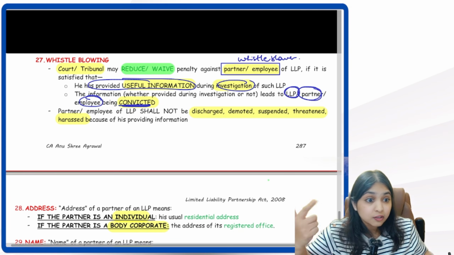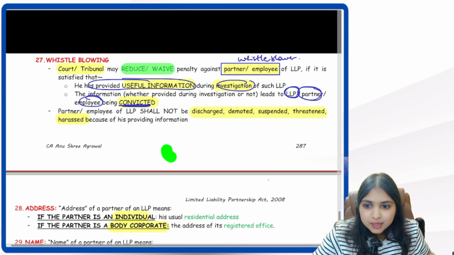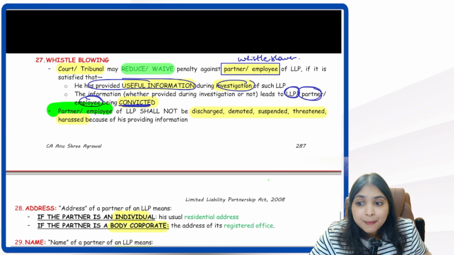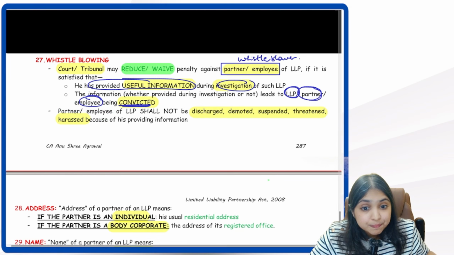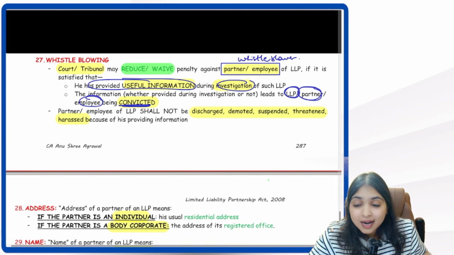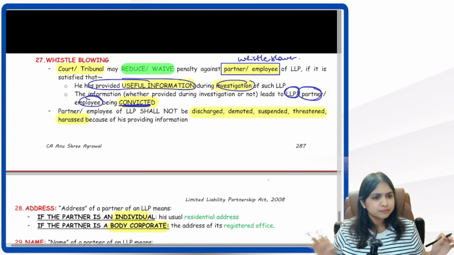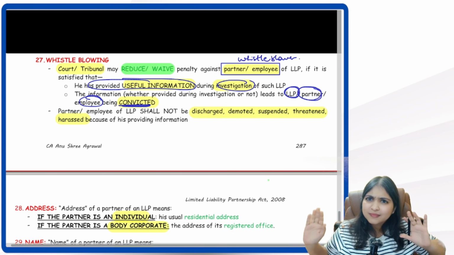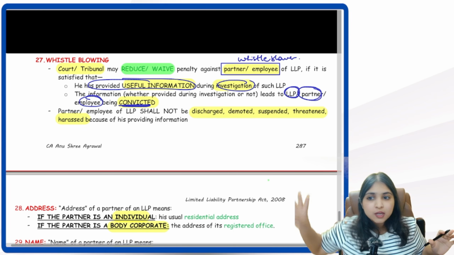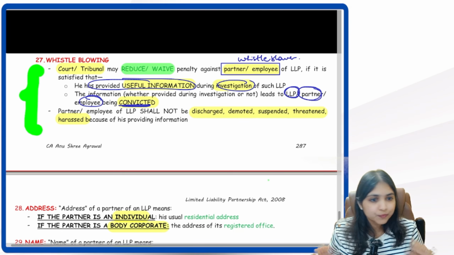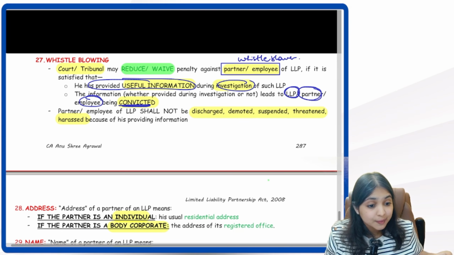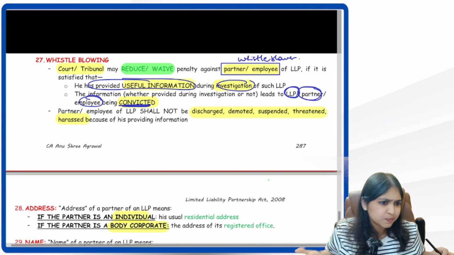Okay, then do you remember I told you about that harassing point? Same point we have even over here. The partner or the employee, basically the whistleblower, should not be discharged, demoted, suspended, threatened or harassed because of his providing information. One explanation sorted. It's just like the example which I gave you. If you understand that cricket team example, this will literally become like a cakewalk for you. So he cannot be discharged, demoted, suspended, threatened or harassed just because he gave information.